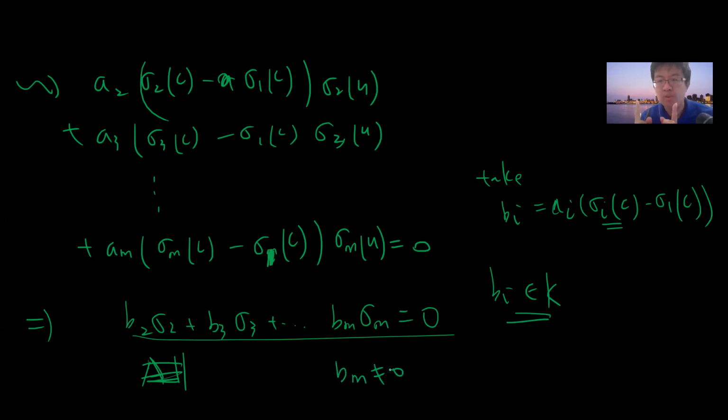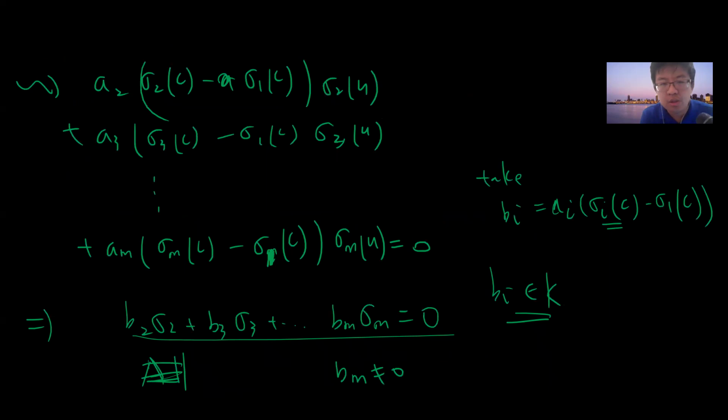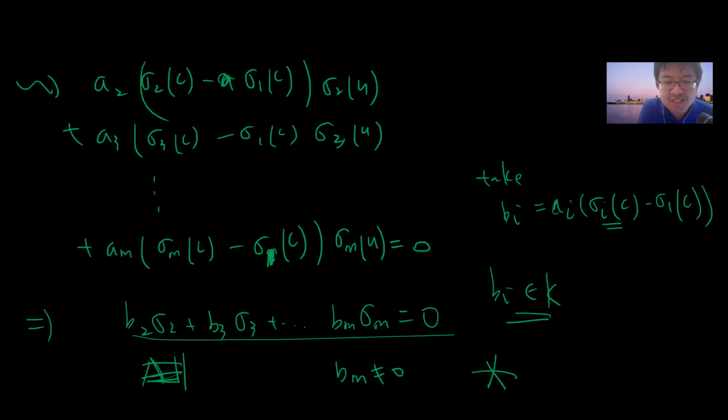So now I produce a shorter one, but m is the shortest one. I use this field property and prove that there is a shorter one, so this is a contradiction. This proof is very intriguing. It's not difficult, but you need to think a little bit.